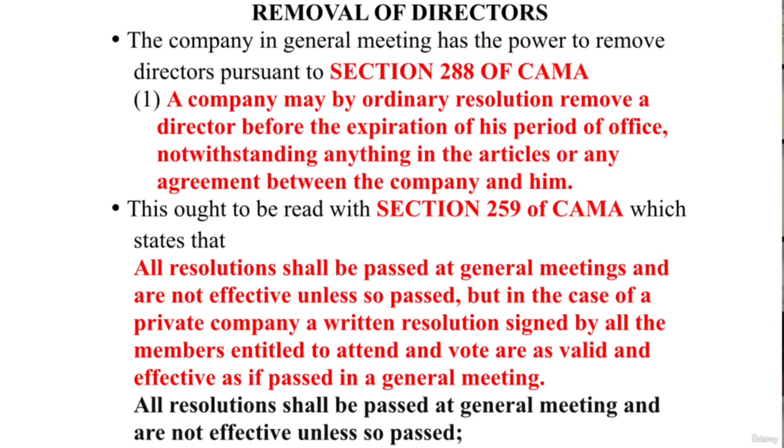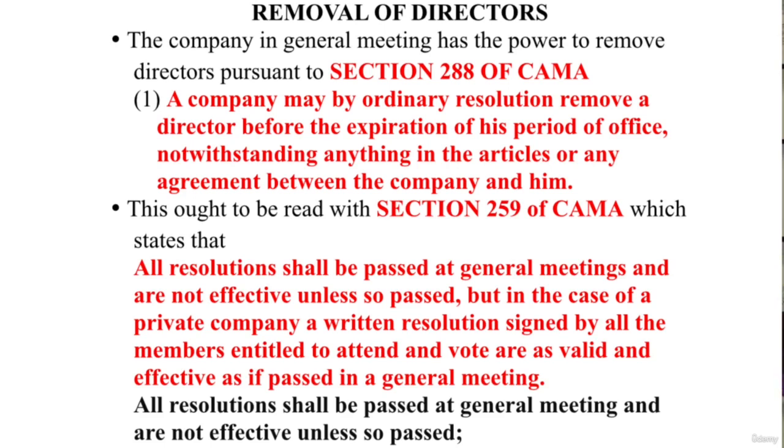Do you understand? Three things we need to note. They can remove by ordinary resolution. Secondly, they can remove before the period of office expires. Thirdly, they can remove notwithstanding anything stated in the articles or in the contract of employment. That is the agreement. Now that we know this, we need to know that section 259 talks about written resolutions.